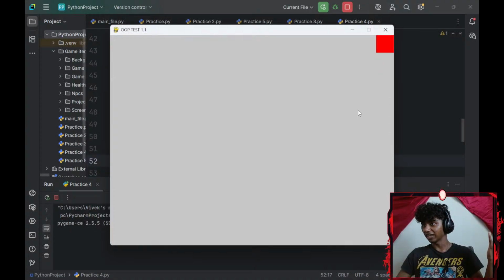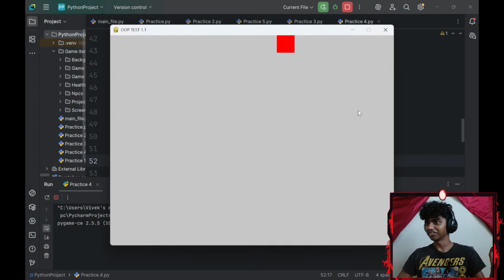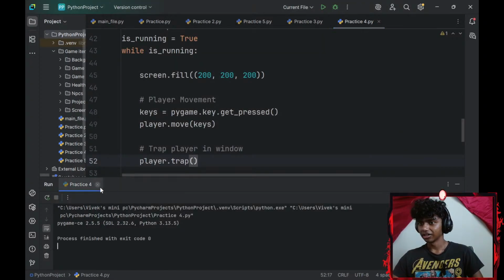Guys, I feel I already get a grasp of object-oriented programming. I'm so glad I learned this before. There we go, it's trapped. Okay.